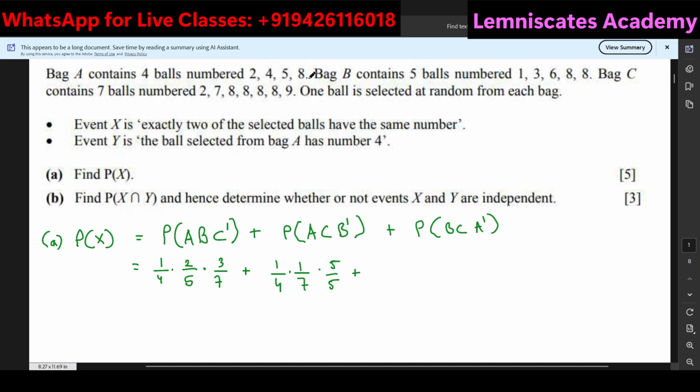And now let's talk about 8. From bag A, the probability is 1 by 4. From bag C, the probability is 1, 2, 3, 4, so 4 by 7. And from bag B, we don't want to choose 8. So there are three things that I can choose from the 5 balls.